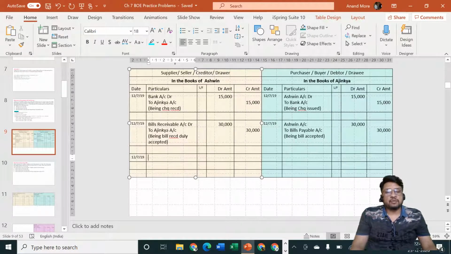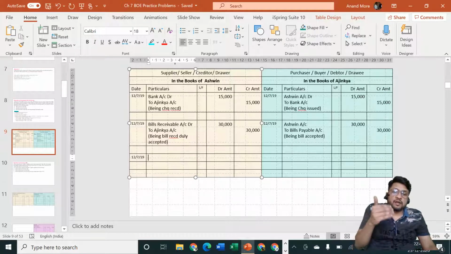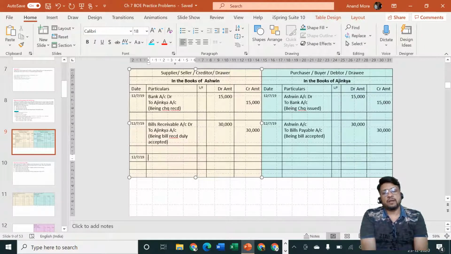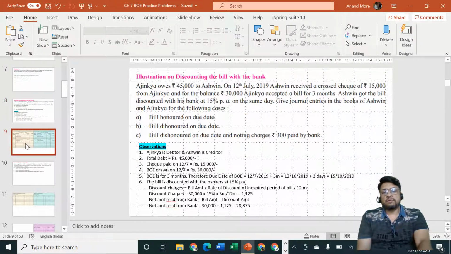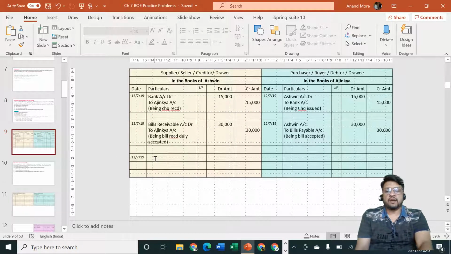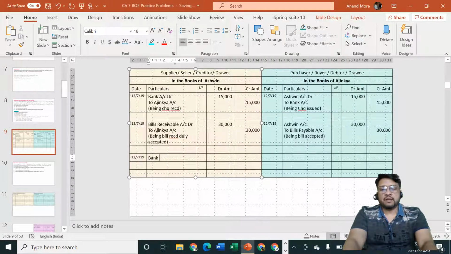How much cash is the bank going to give you? Not the full amount. The bank is going to give you the amount after deducting discount. The amount given to you is the total amount of the bill minus the discount charges of that particular bill. We have already calculated the same in the observation. The discount charges were 1125 and the net amount received was 28,875. I hope you have written this particular working. So in that case, now Mr. Ashwin will specify that money is coming in.